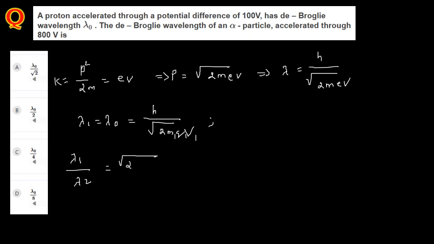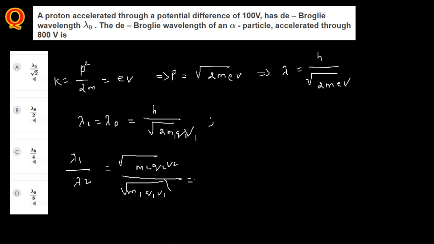So lambda 2 here is 2 into m2 q2 V2, and the 2 will also be cancelled, and the whole is divided by m1 q1 V1. The common terms h and 2 will be cancelled. So you just substitute the values.